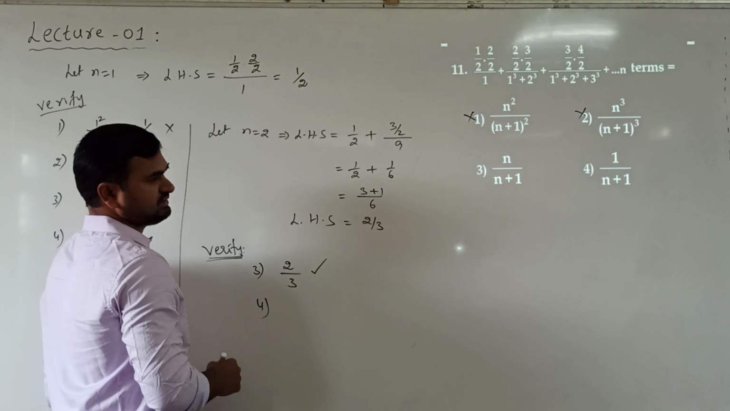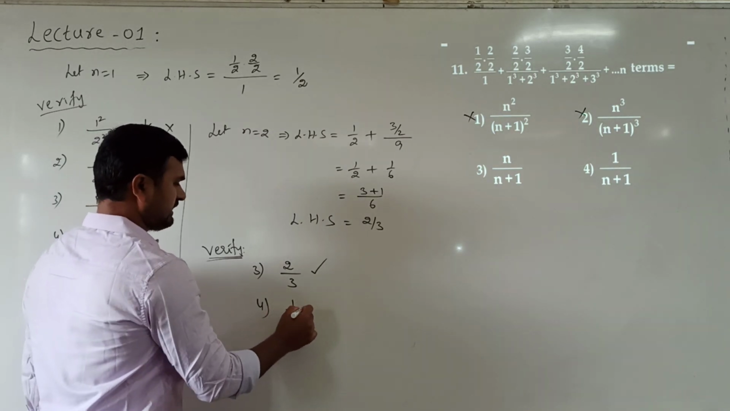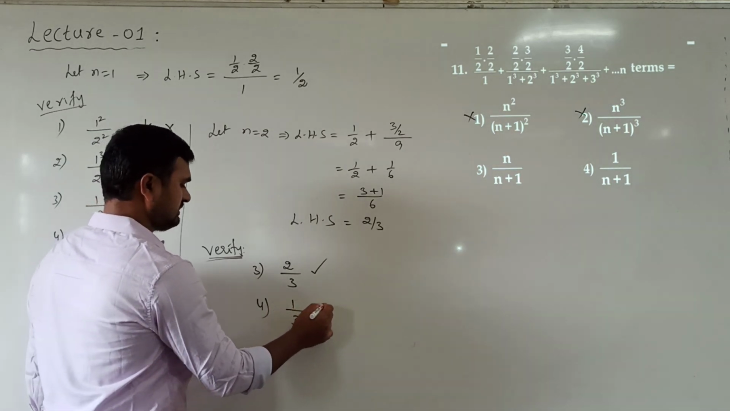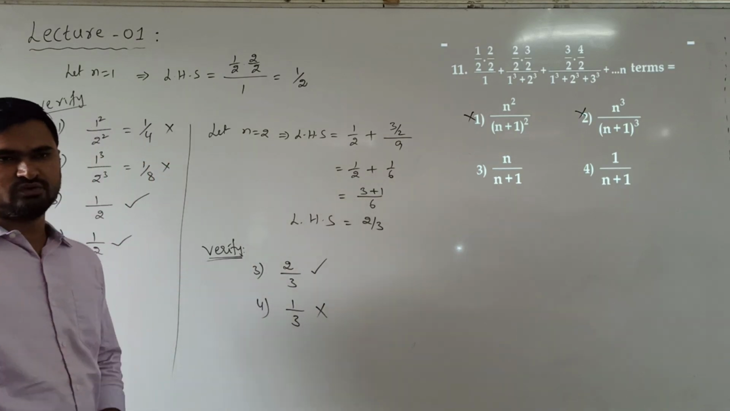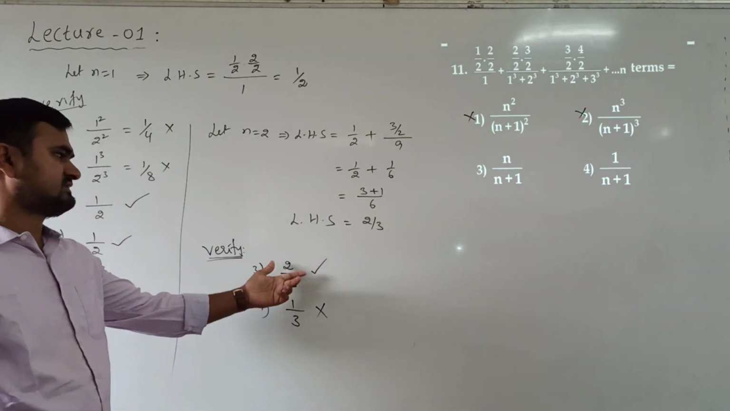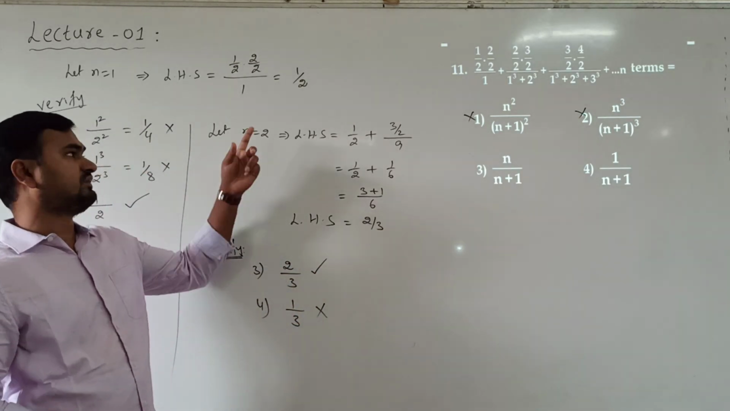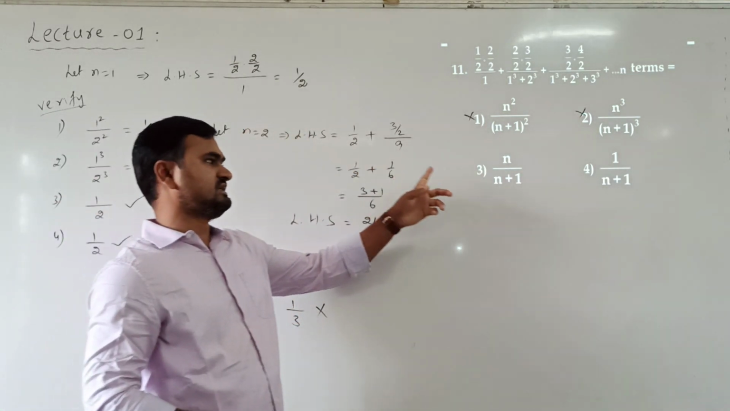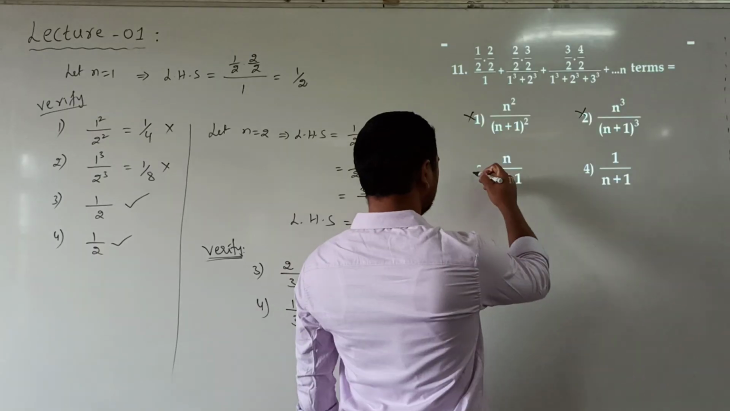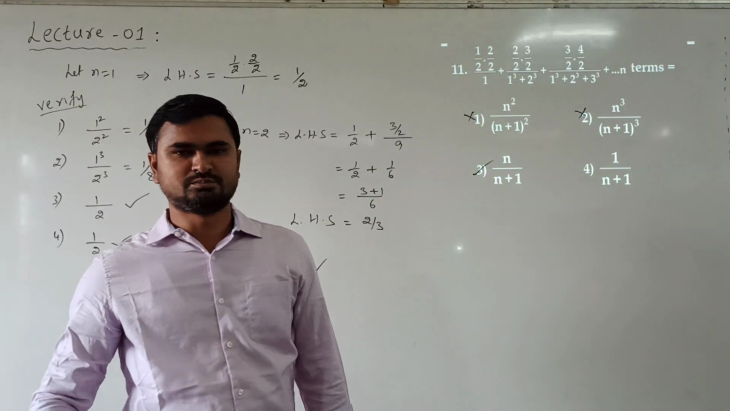Let us say fourth option. N is 2. 1 by 2 plus 1, 1 by 3, which is wrong. Okay. So only one option satisfies. Left hand side 2 by 3. Right hand side also 2 by 3, when n equal to 2, that is third option. So required answer is third option.